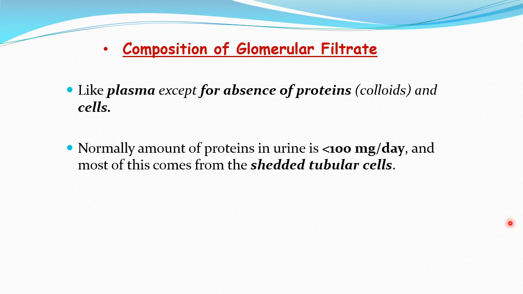But in certain disease conditions, whenever there is disease of the glomerular membrane or a kidney disease, the permeability of the filtration membrane will be altered. And in that case, the plasma proteins can also get filtered through the membrane and are seen in the urine, mainly albumin. Okay, that can be found in the urine in certain kidney diseases.